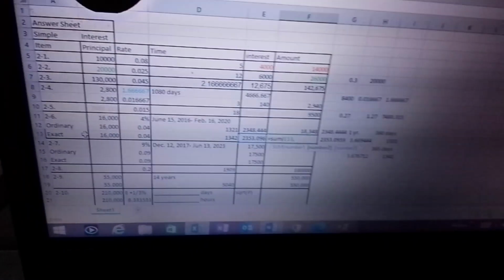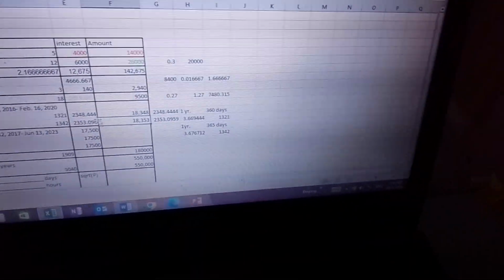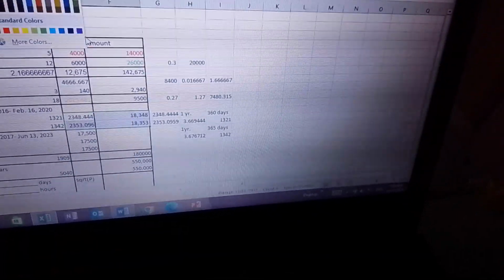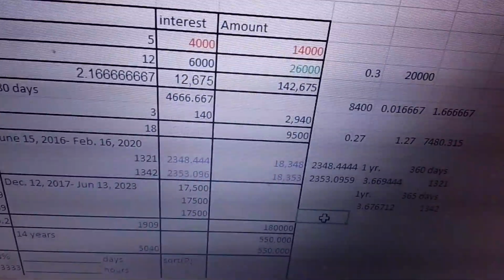Type this one, and you still get the same answer. Then you sum this up: this plus the 16,000. You're supposed to get 18,353 pesos. So that is how you get the ordinary and the exact interest for that number.